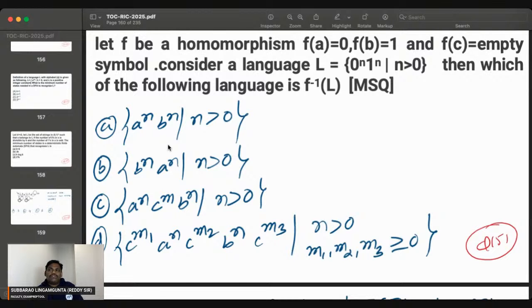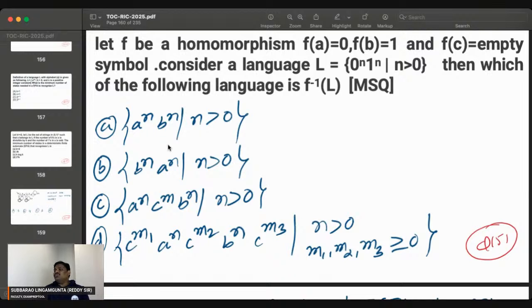F inverse of 0 is A. There are so many zeros, so f inverse of so many zeros gives so many A's, and f inverse of so many ones gives so many B's. A's followed by B's: A power n, B power n. That is one way. One more thing is, in between zeros and ones, epsilon can be there, so C's can come in between also.